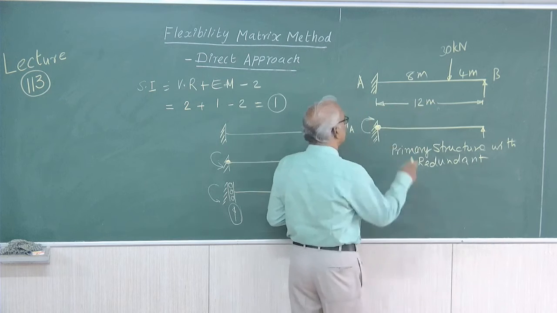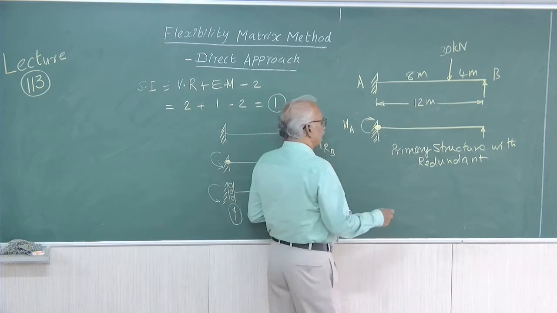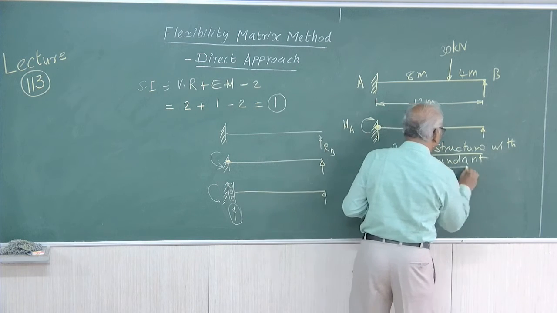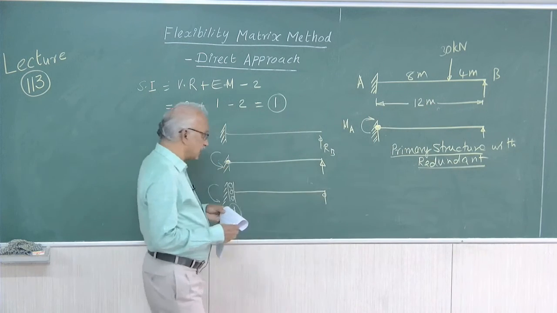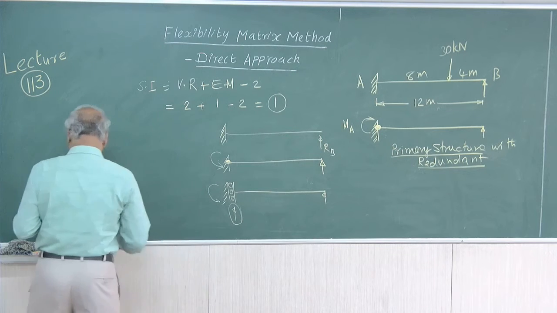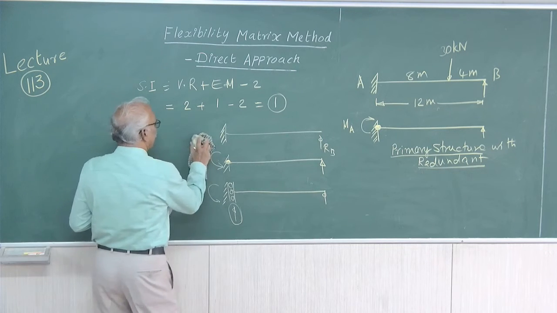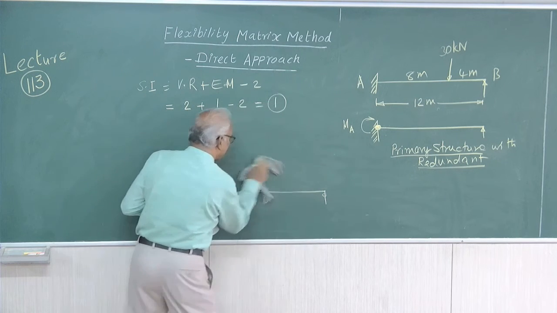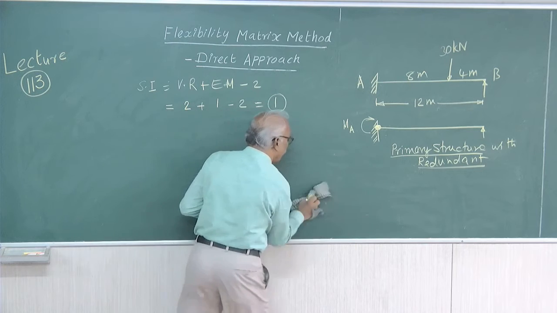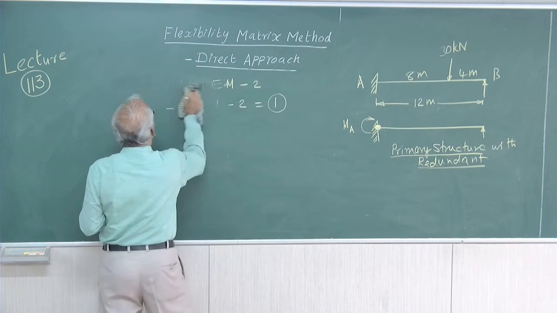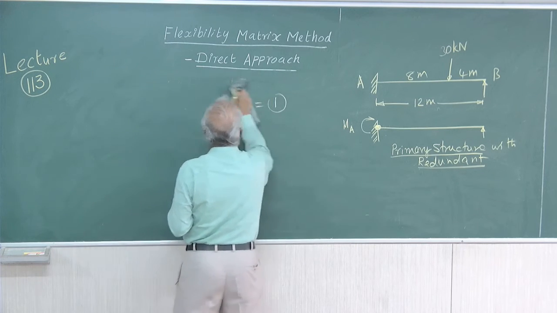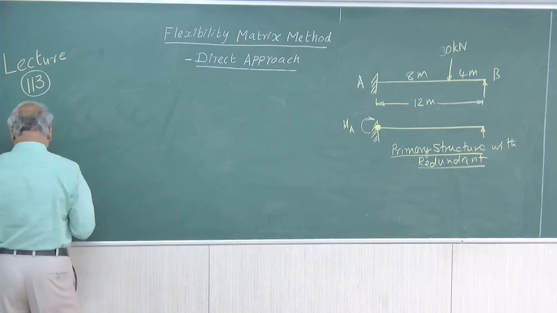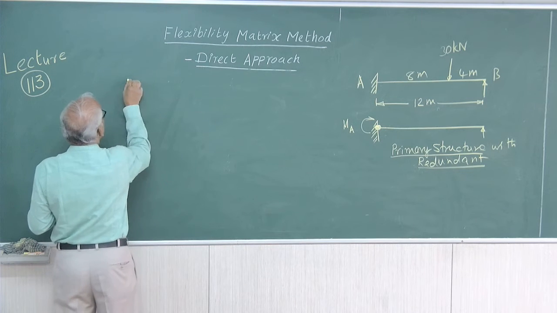So this is the given structure. This is the primary structure or statically determinate structure with redundant, right? So that is the primary structure. Now after getting this, we have to write down the compatibility equation. So the compatibility equation is